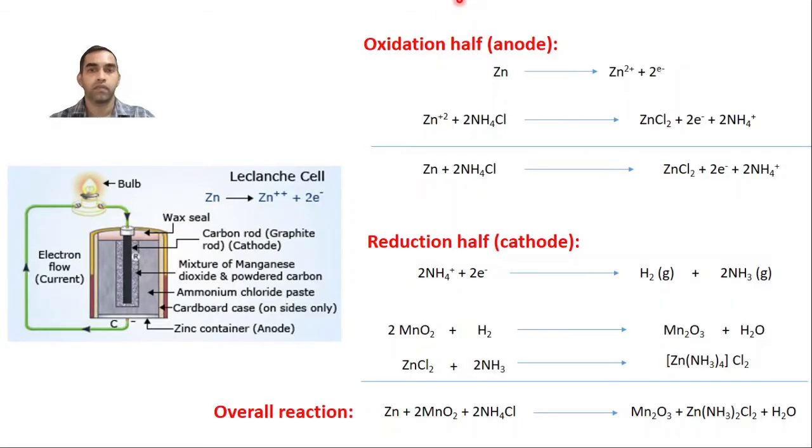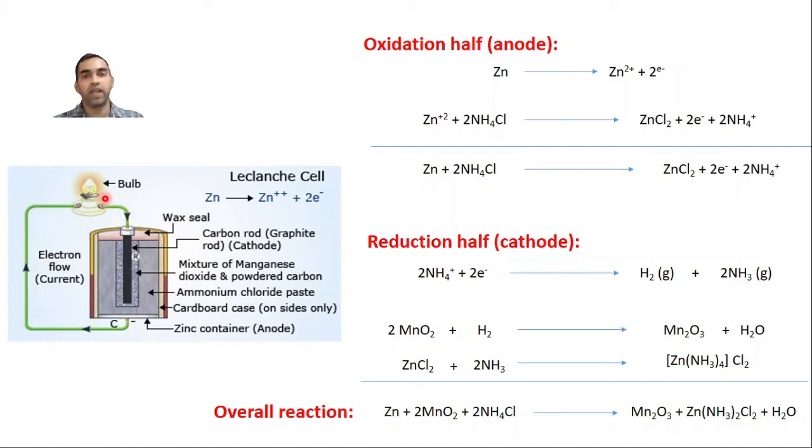Okay. Now these are the reactions taking place at anode and cathode. At the anode, where the oxidation takes place, Zn is oxidized to Zn2+ and releases 2 electrons. See here, Zn will be oxidized to Zn2+ and releases 2 electrons. These electrons will travel through the external circuit and reach the cathode, that is the graphite rod. If you put a bulb here in the path, then this bulb will glow.